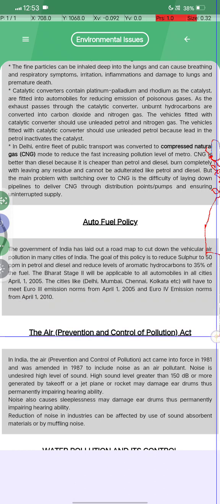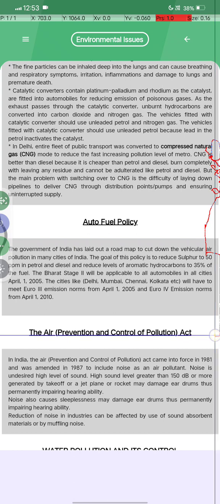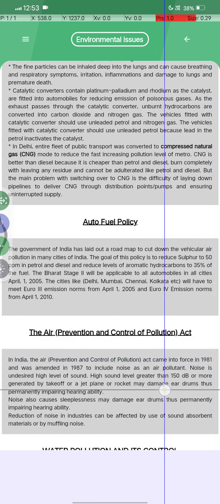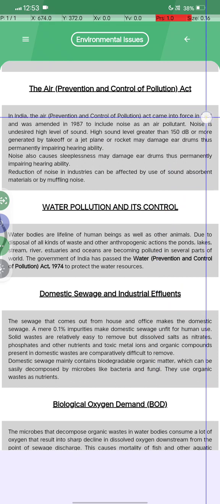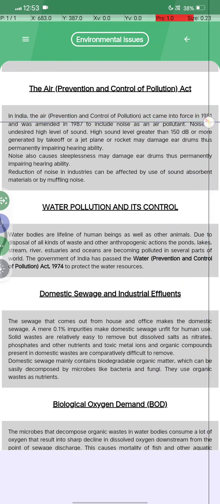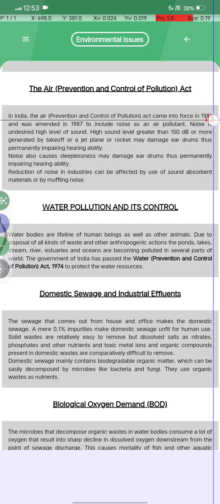Now let's see the Prevention and Control of Pollution Act. In India, the Air Prevention and Control of Pollution Act came into force in 1981 and was amended in 1987.